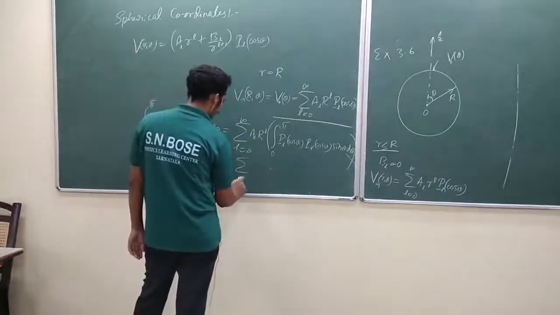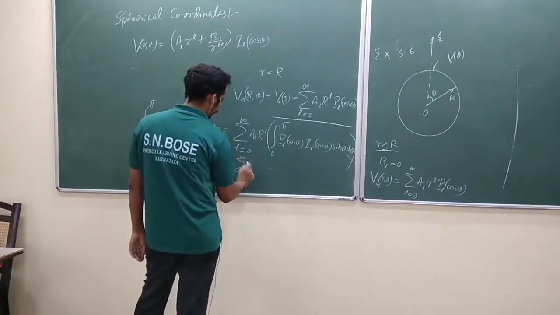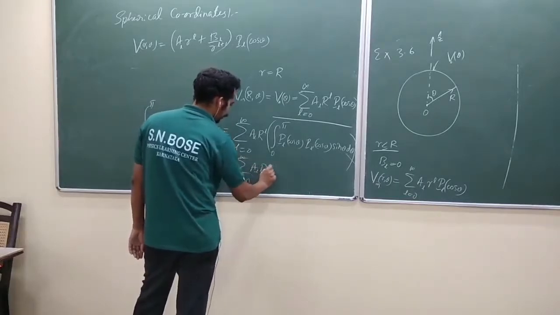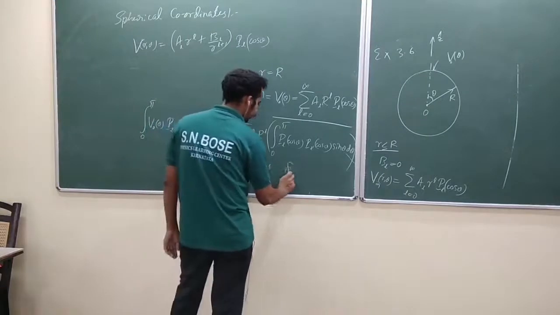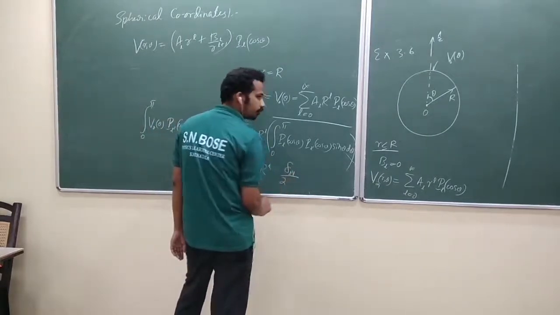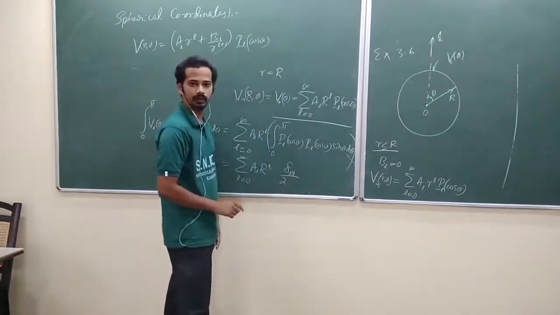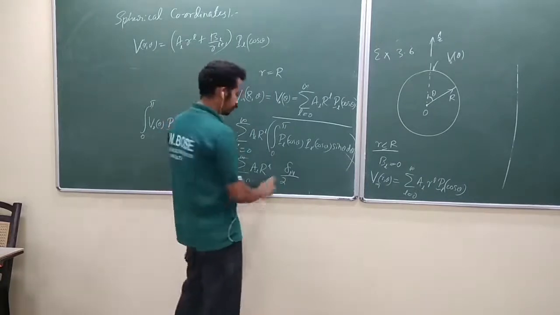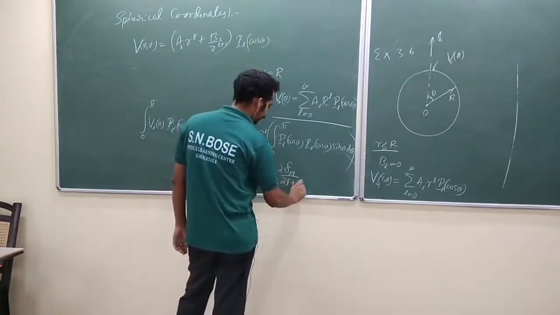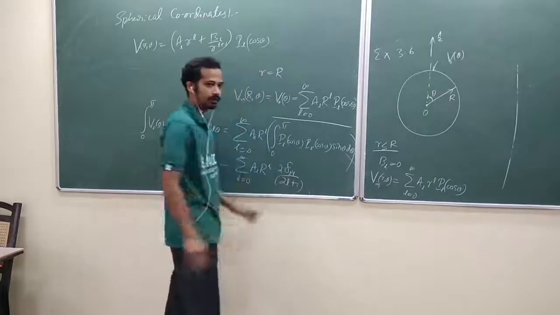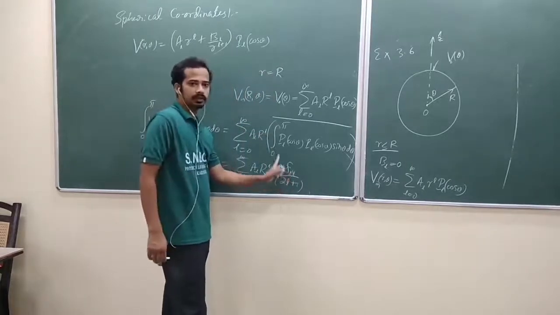So I think you know something about the Kronecker delta. AL R power L, can I write it as delta L dash L by, what was that? L equal to L dash condition, 2 by 2L plus 1, am I right? This will take care: when L not equal to L dash, it will make it 0.